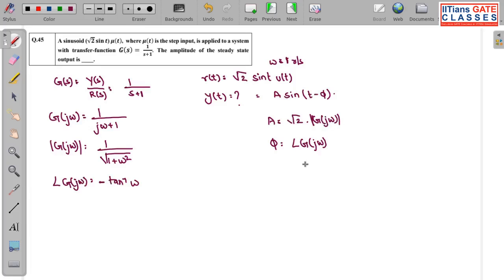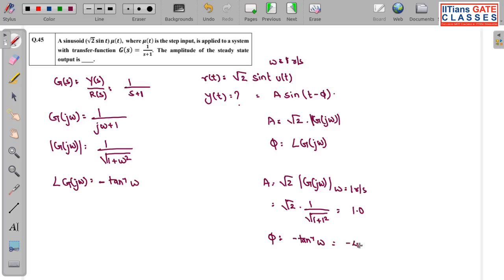So what is A if I have to calculate? A is equal to root 2 times the magnitude of G j omega, where omega is equal to what? What is the applied input frequency? It is 1 radian per second. So if I put that, that is equal to 2 into 1 by under root of 1 plus 1 square, so that comes out to be 1. And what is the phase if I need to calculate? Phase is minus tan inverse of omega, where omega is equal to 1, so minus 45 degrees.